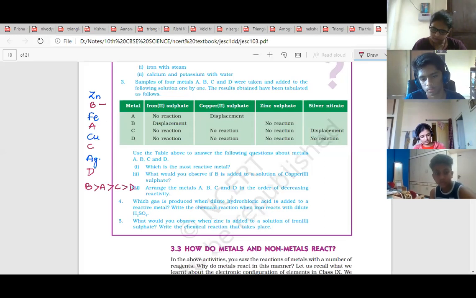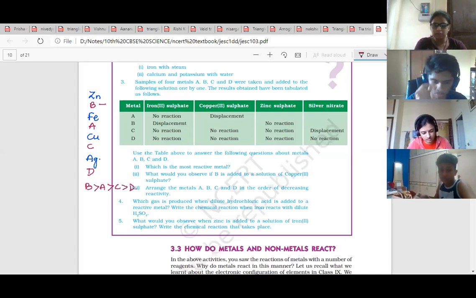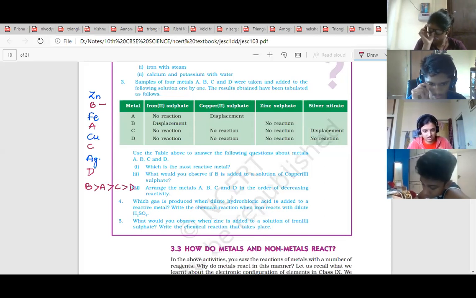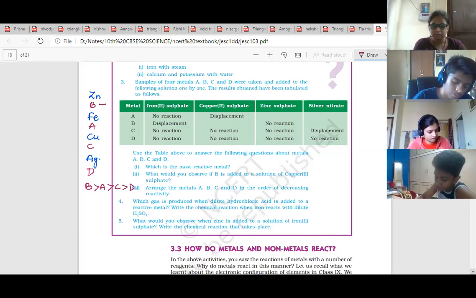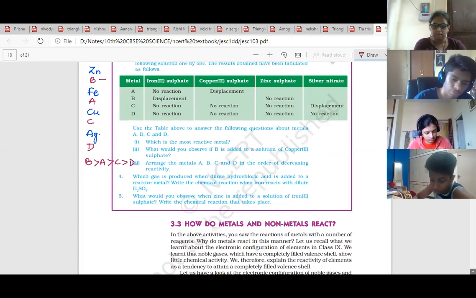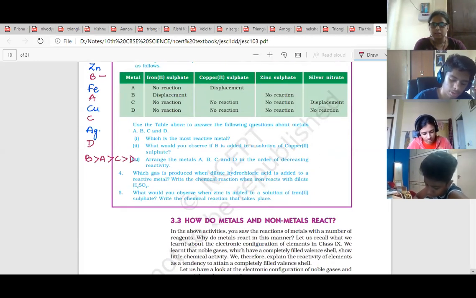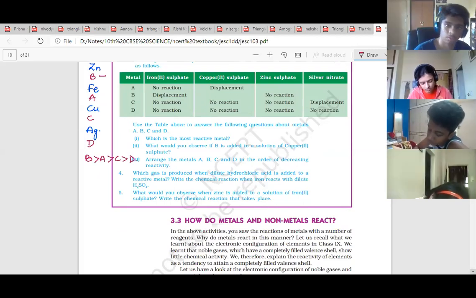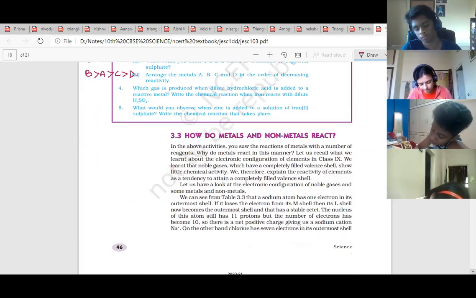What would you observe when zinc is added to a solution of iron 2 sulfate? Write the chemical reaction that takes place. Zinc with iron 2 sulfate. Zinc plus FeSO4 will form zinc sulfate and iron, which gets displaced out.